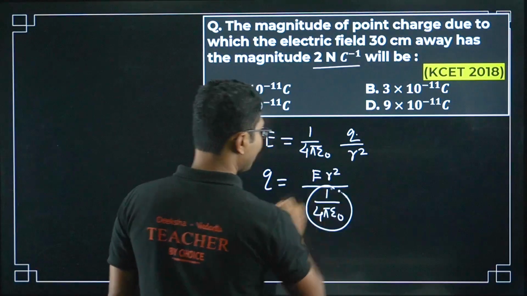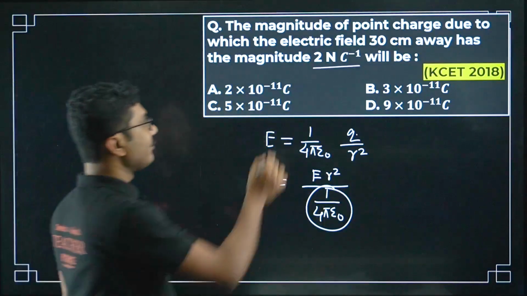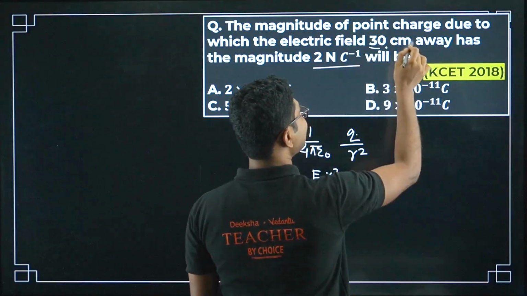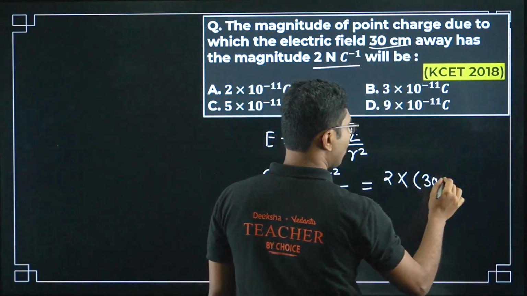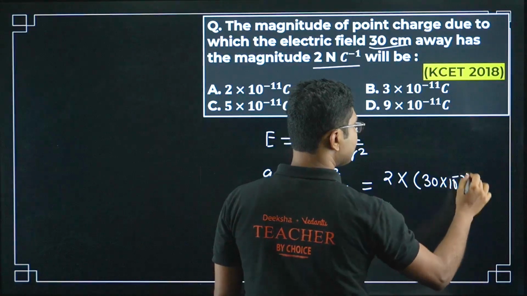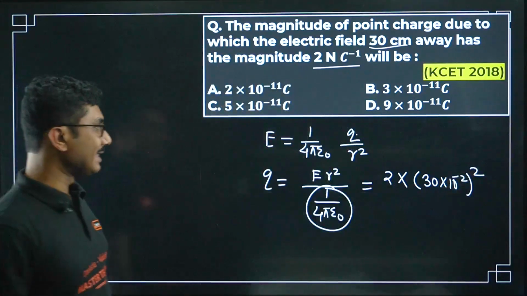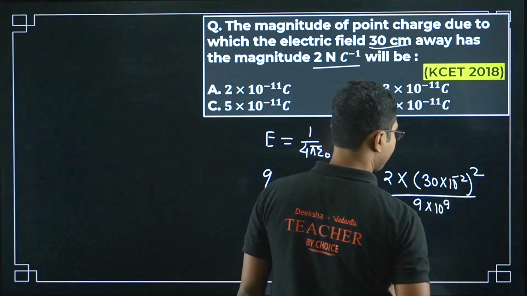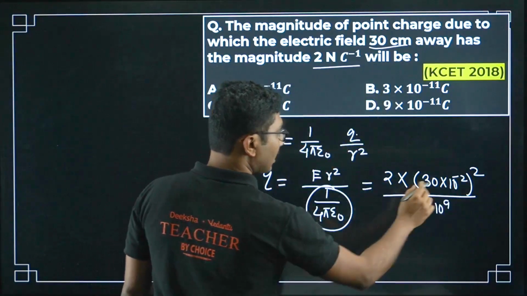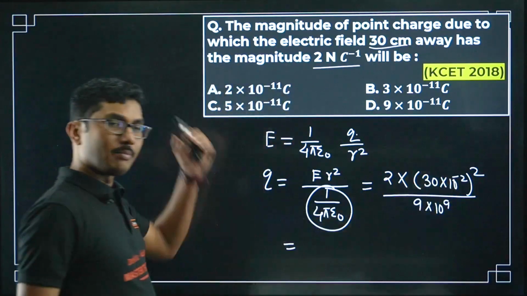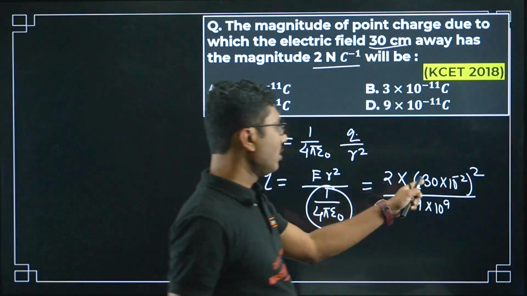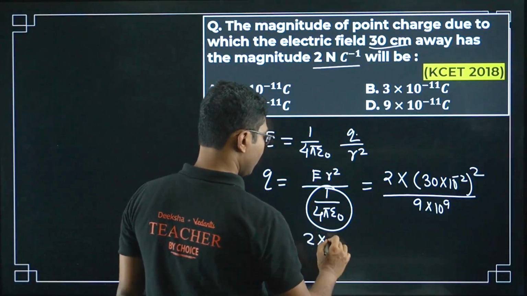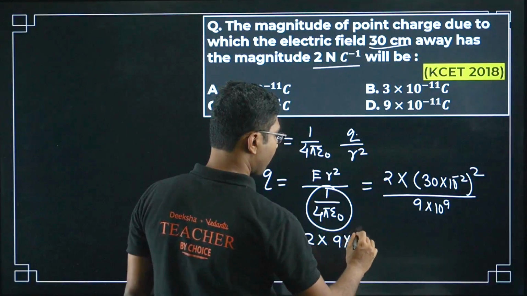Why am I writing it? Because this has a fixed value. So the electric field value is given 2 Newton per coulomb, into the distance, which is given as 30 centimeters. So as I said, always convert it like this, so your life will be simple and easy. And 1 by 4 pi epsilon naught means 9 into 10 to the power of 9. Now simplify this. It will be 3 into 10 to the power of minus 1, and then square. So 2 into 9 into 10 to the power of minus 2.